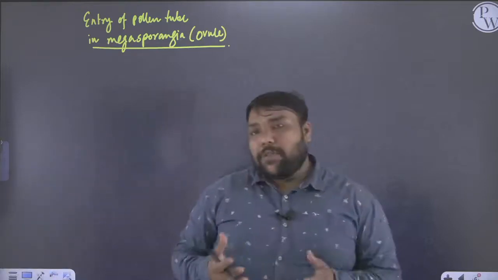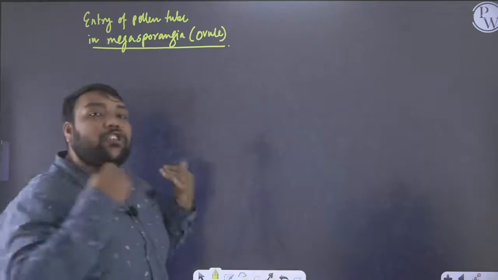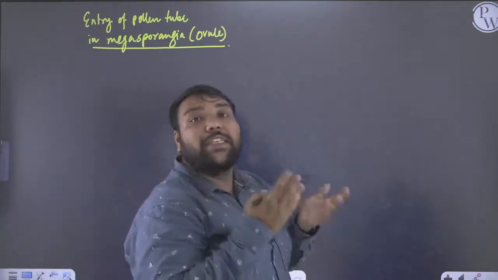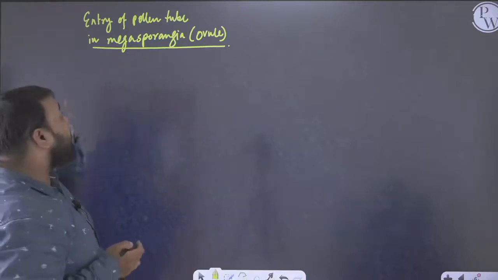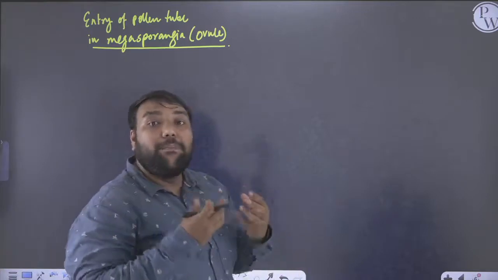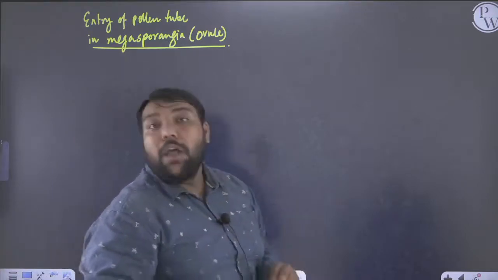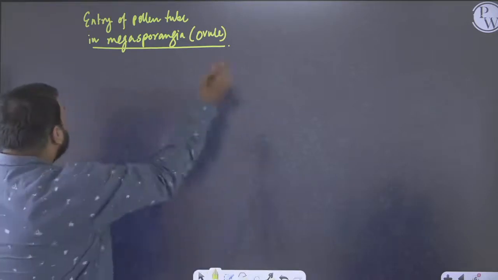So guys, what we have seen so far is that the pollen tube is trying to go towards the egg. So the chemical signal coming from the embryo sac works as a better navigation tool for the pollen tube to finally meet the egg.